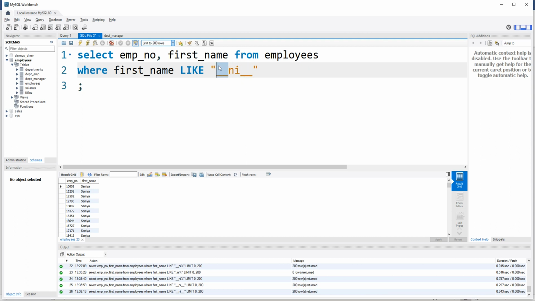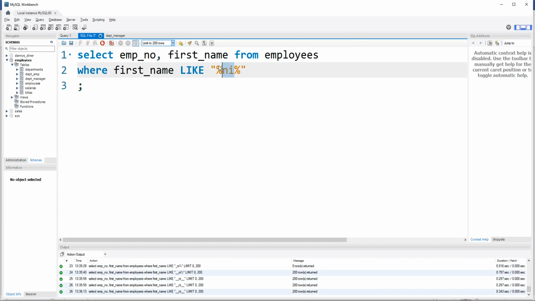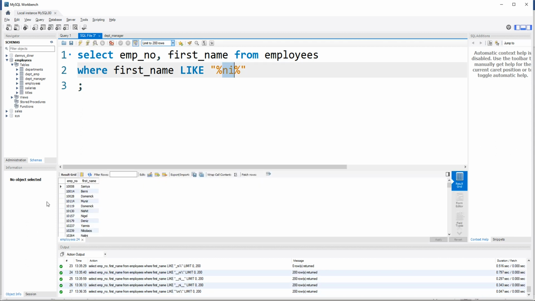Similarly, I can use the percentage sign as well, so that irrespective of the size of the first name, only the middle letters should be NI. If I run this, then I get all the first names whose starting letters can be anything, only the condition is that in between there should be NI.